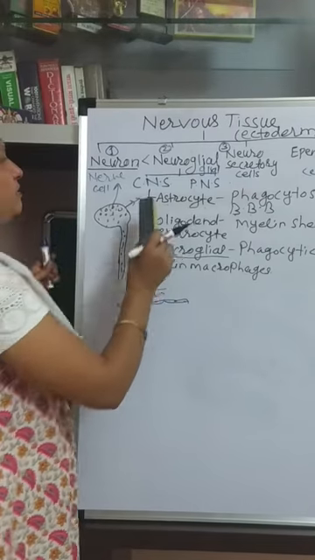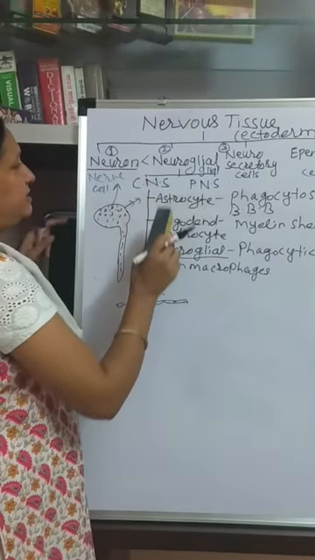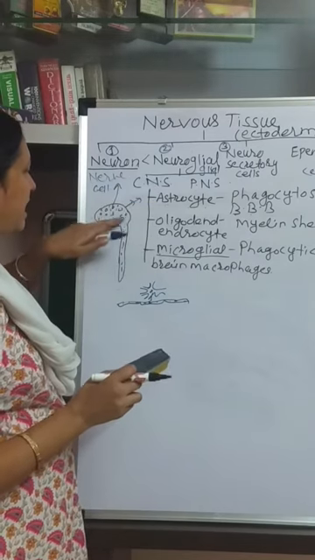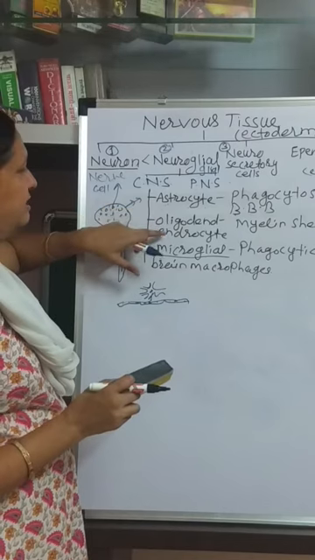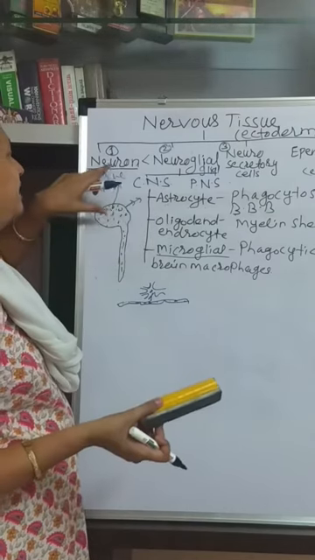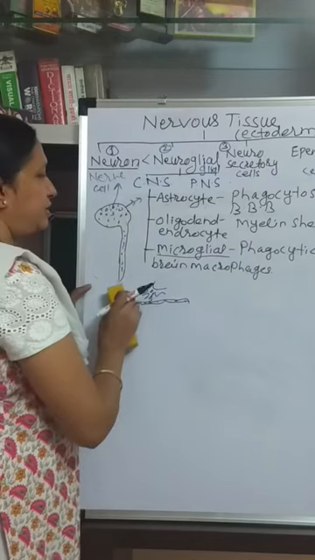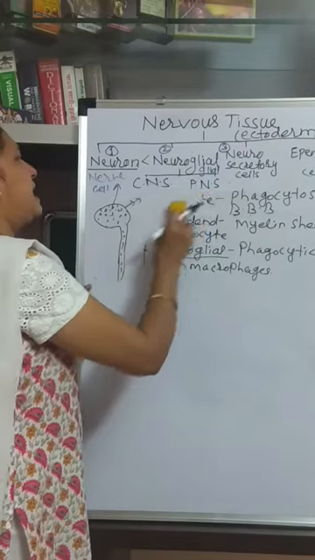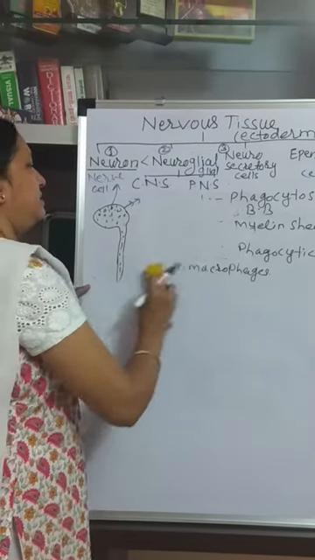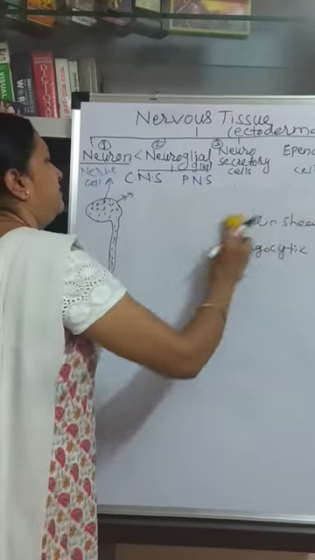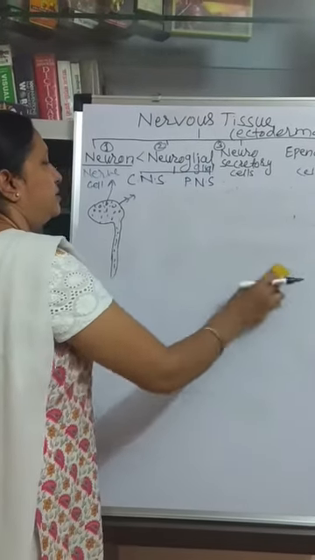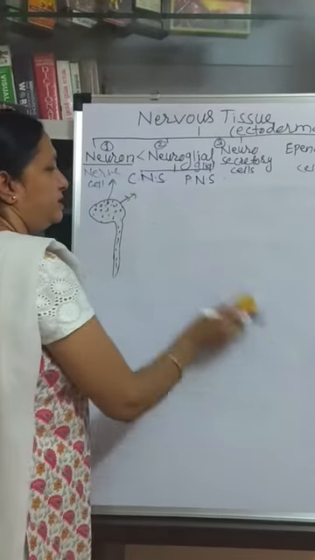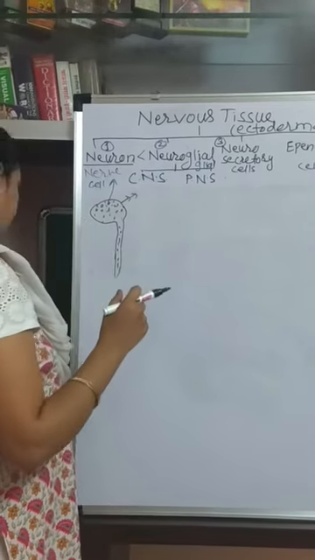So these are the neuroglial cells present in the central nervous system. In the brain and spinal cord these 3 types of cells are present along with the neuron, and the number of these cells is many more than the neurons. A larger number of neuroglial cells are present in the brain and spinal cord. These are divisible cells and neurons are non-divisible cells. So the neurons are only as many as we get by birth, and after that they never repair. Because of that, the brain protects these cells very well.